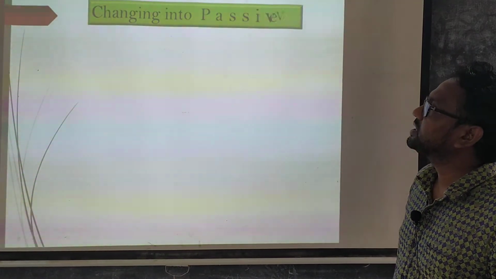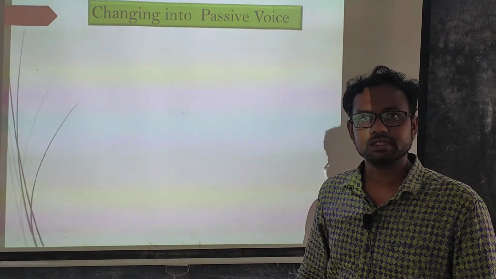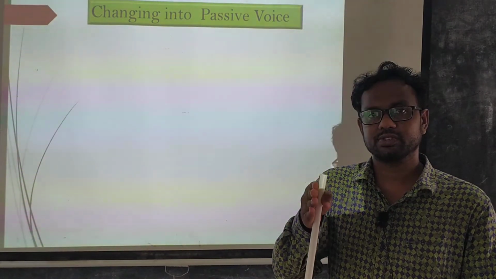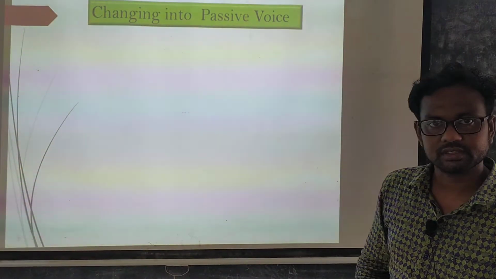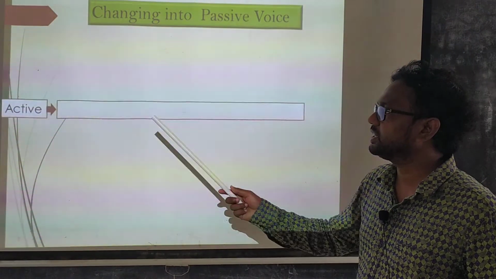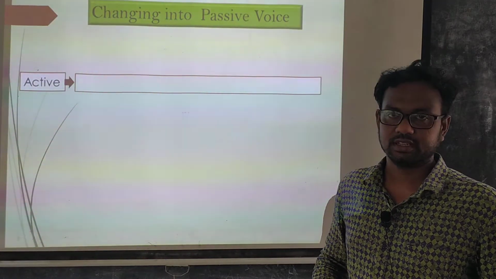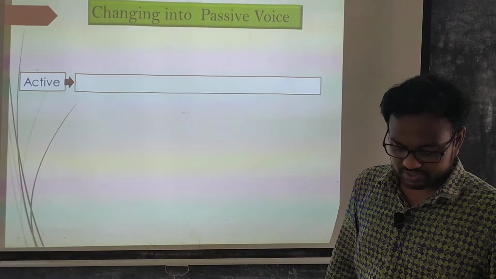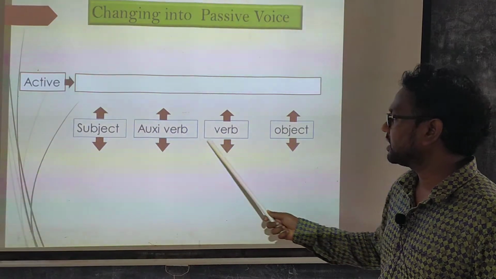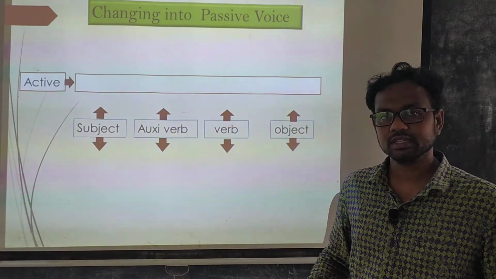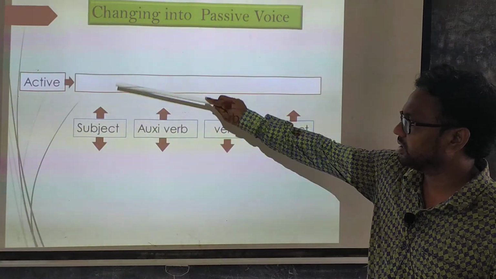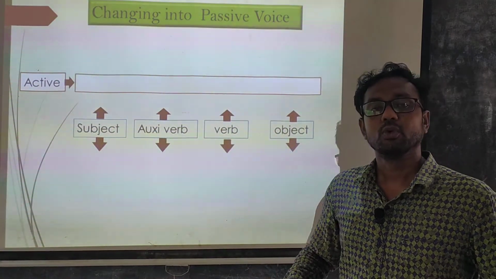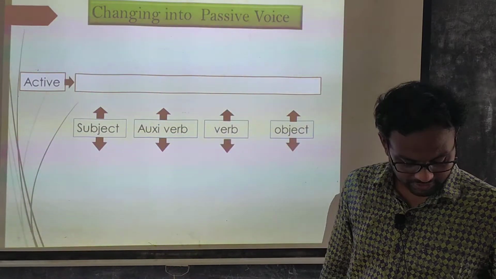Now here it is time for changing into passive voice. That means from our given active sentence, we will try to change it into a passive sentence or passive form. For this reason, we need an active sentence. Here, to make an active sentence, we find various types of parts of a sentence: subject, auxiliary verb, verb and object. Depending on these various parts, we will try to make an active sentence.